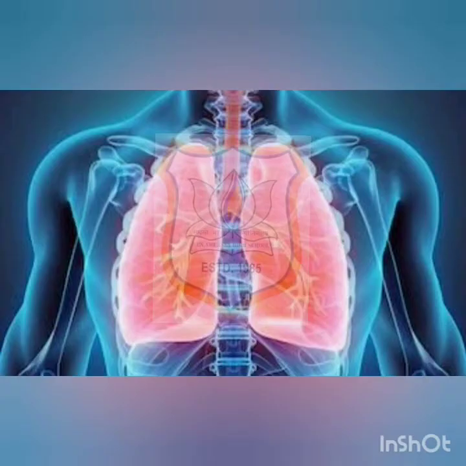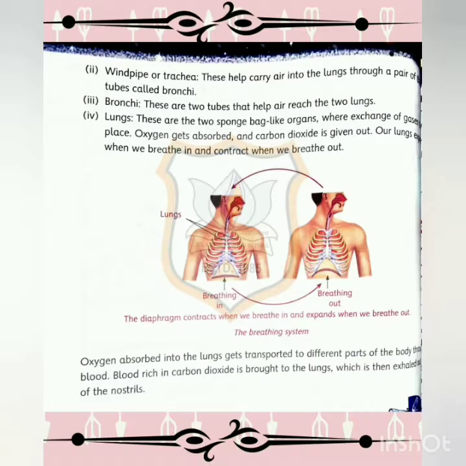Next is lungs. These are the 2 spongy bag-like organs where exchange of gases takes place. Oxygen gets absorbed and carbon dioxide is given out. So children, when we breathe in air, oxygen goes inside our lungs, and when we breathe out air, carbon dioxide comes out from our lungs. So our lungs expand when we breathe in and contract when we breathe out. So children, we have learnt about the four main organs of breathing.